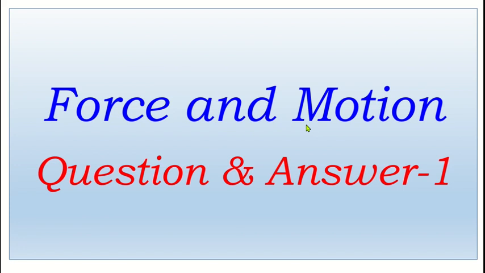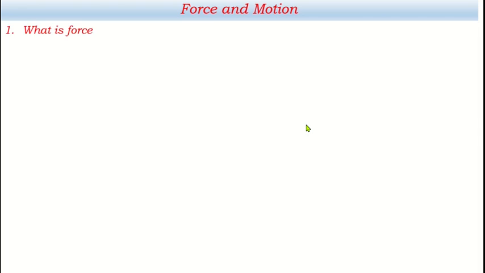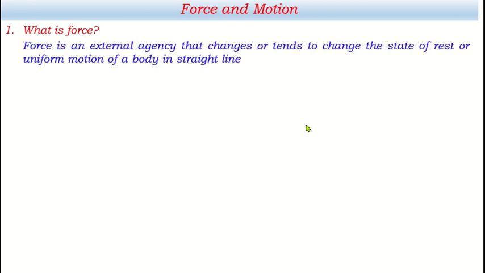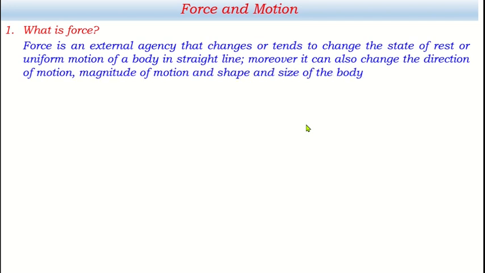Let's have the chapter force and motion and question number 1. What is force? The heading of the chapter is force and motion. That's why I want to start with the definition of force. Force is an external agency that changes or tends to change the state of rest or uniform motion of a body in a straight line. Moreover, it can also change the direction of motion, magnitude of motion, and shape and size of the body. Force can perform two functions, that is push and pull.